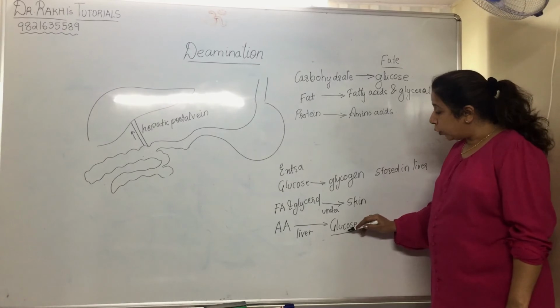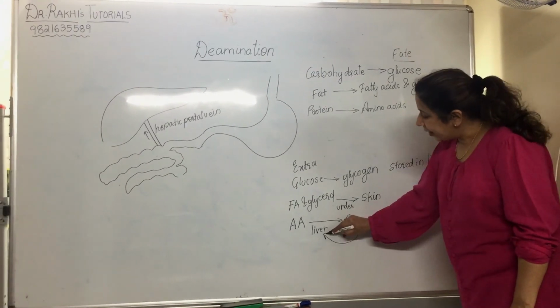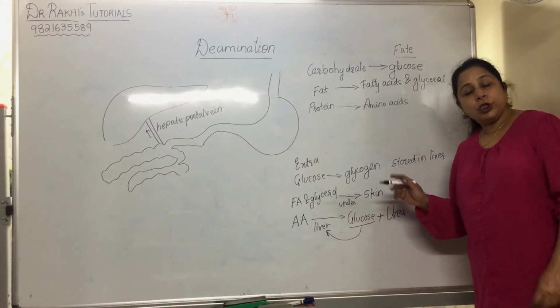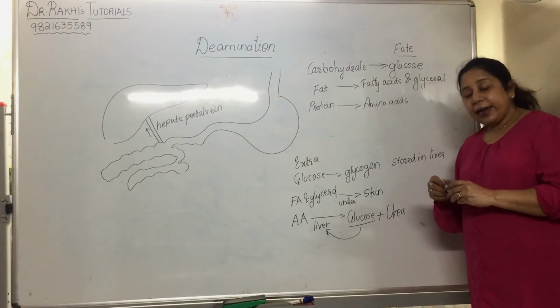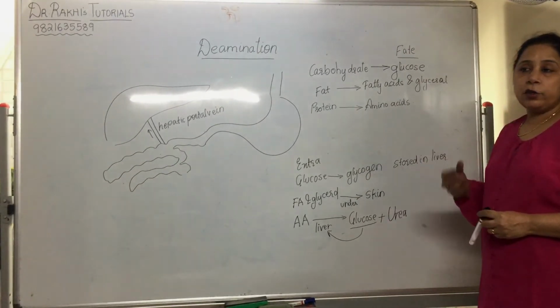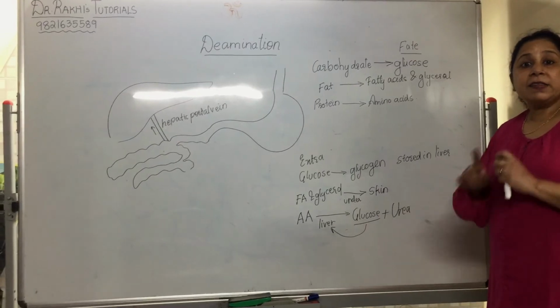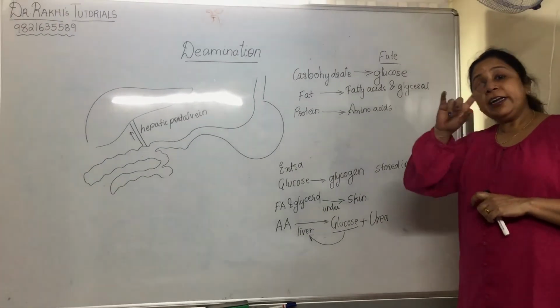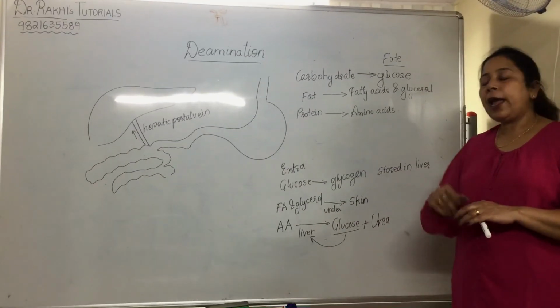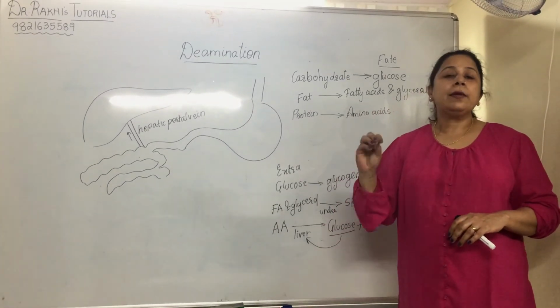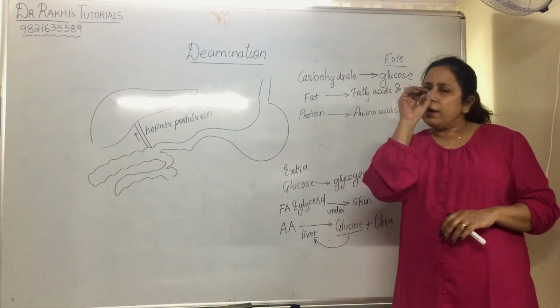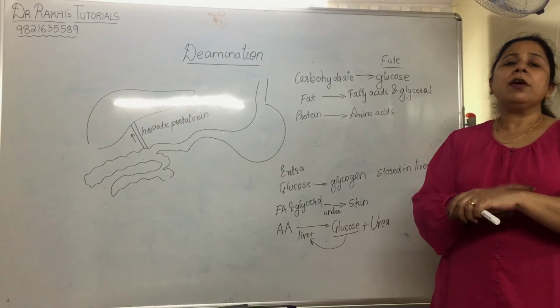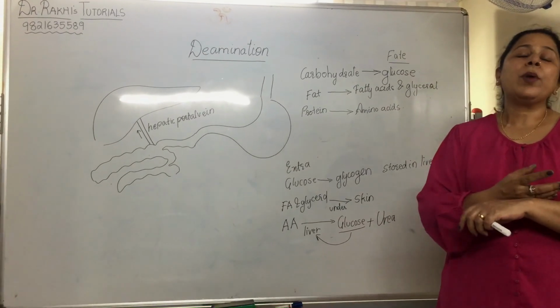So this glucose again gets converted into glycogen and stored in the liver, and the urea, which is a nitrogenous base, is taken directly to the kidney and thrown out in the urine. Not only that, a little quantity is even given out through sweat.